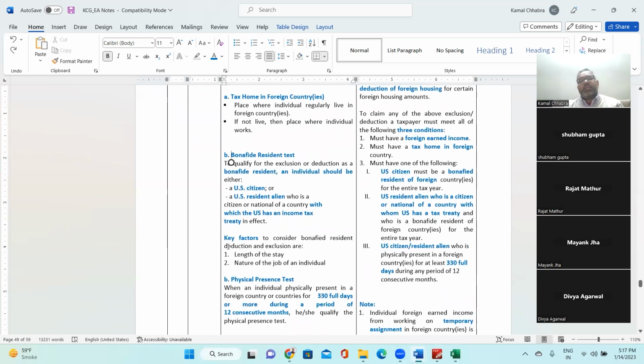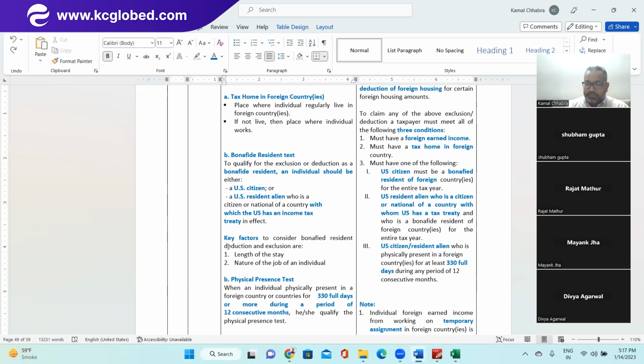Bona fide residence test: to qualify for the exclusion or deduction as a bona fide resident, an individual should be either a US citizen or a US resident alien who is a citizen or national of a country with which the US has an income tax treaty. So what does it mean? First thing is that the person should be a US citizen who has taken birth in the United States of America and has been living in the United States of America throughout his or her life.